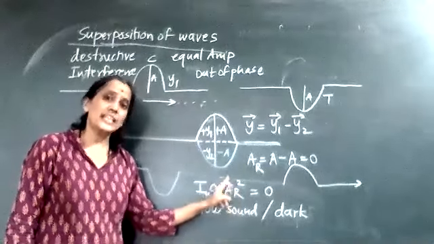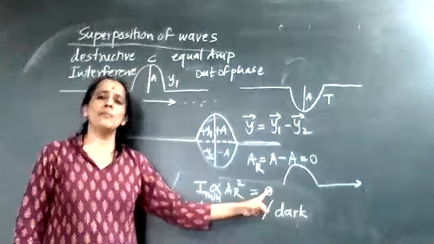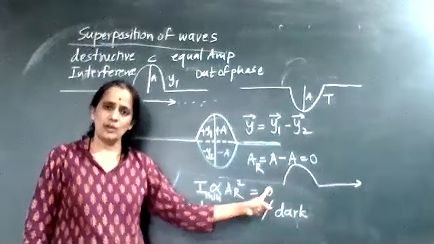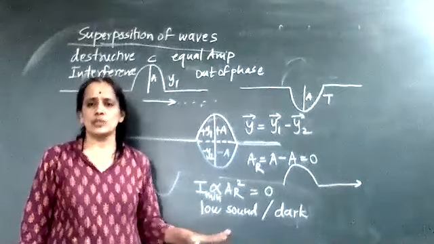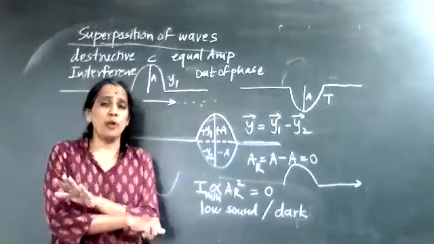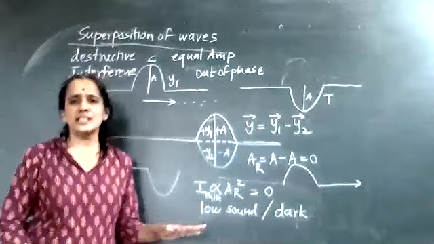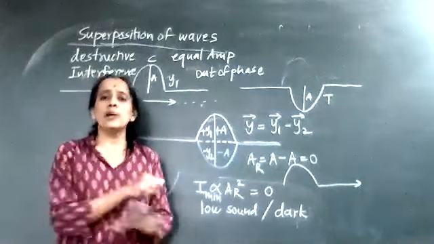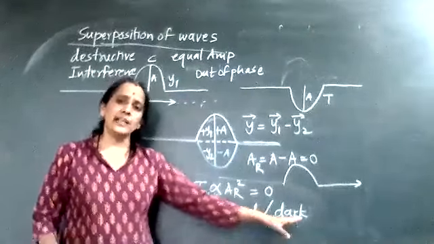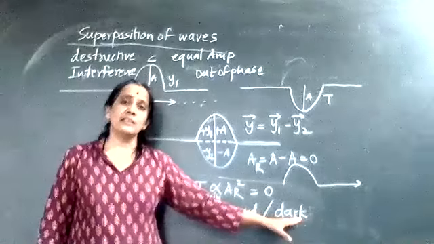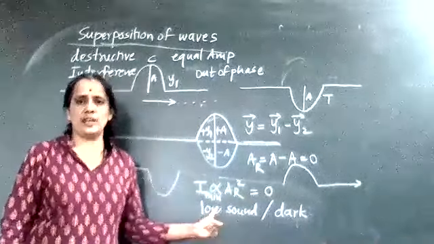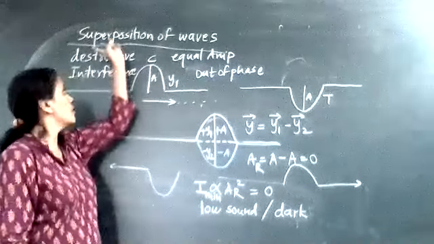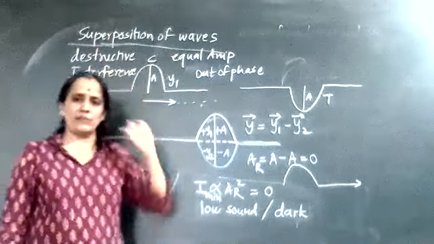Fourth, resultant intensity becomes minimum or 0, and in that region we get very low sound or you will not hear anything. Intensity 0 means you will not be able to hear anything. In the case of light, the region will be dark. And that type of interference is called destructive interference.